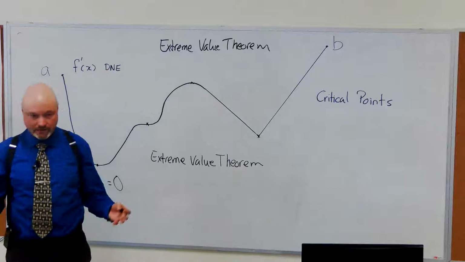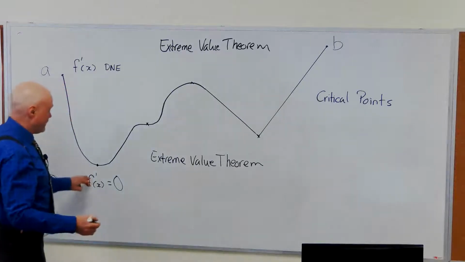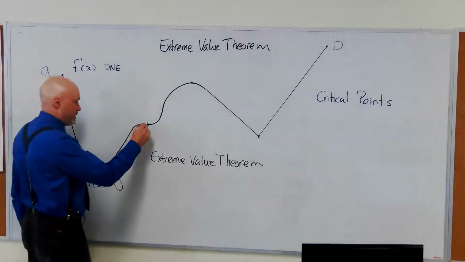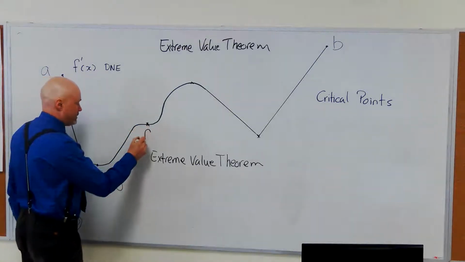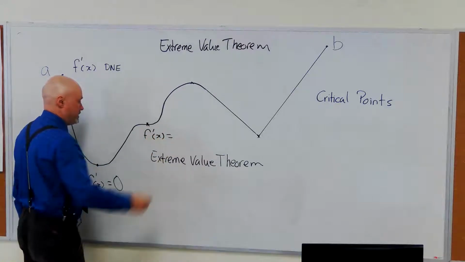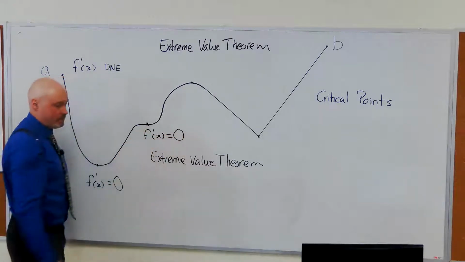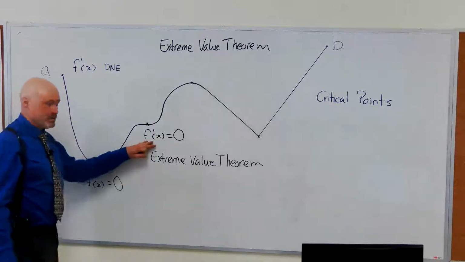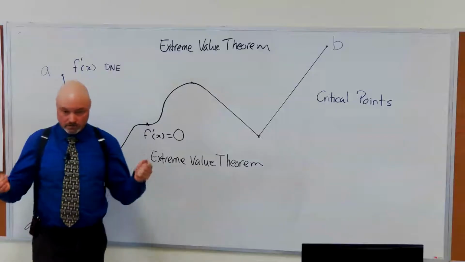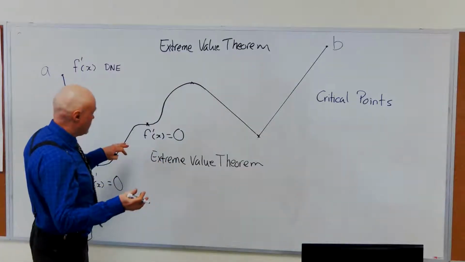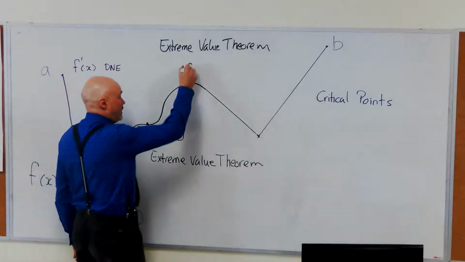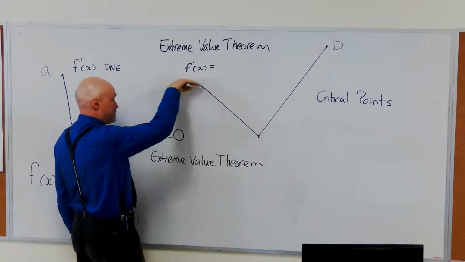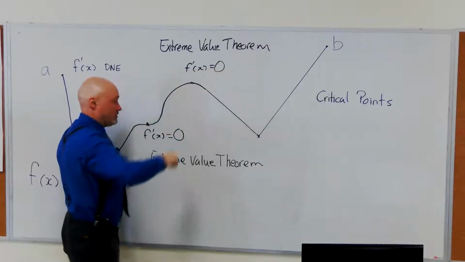That's another example of a thing called a critical point, and this could potentially be a local or global minimum. Right here, does the derivative exist? Yes, it does, and the derivative is equal to 0. Is this a local max or min? No, it's neither. Just having the first derivative equal to 0 is not enough to say that you've got a local or global max or min. Right here, does the derivative exist? Sure does. Slope is 0. That's a local maximum.